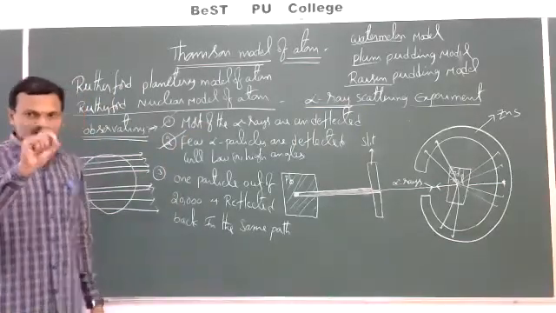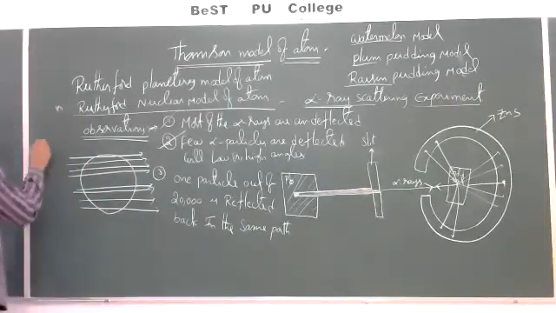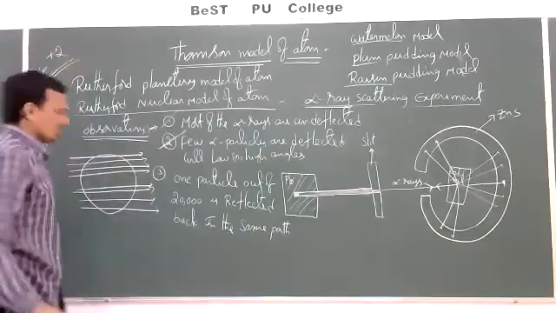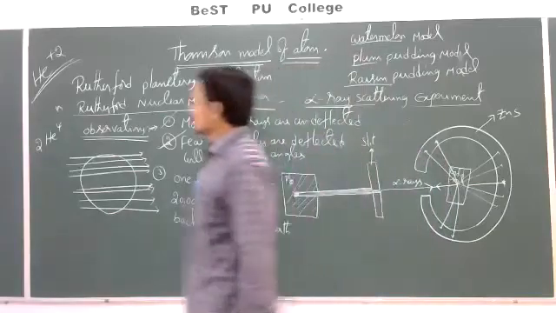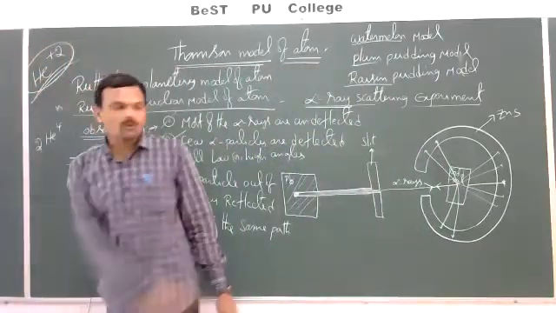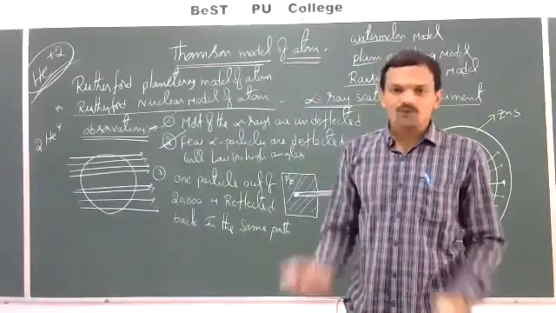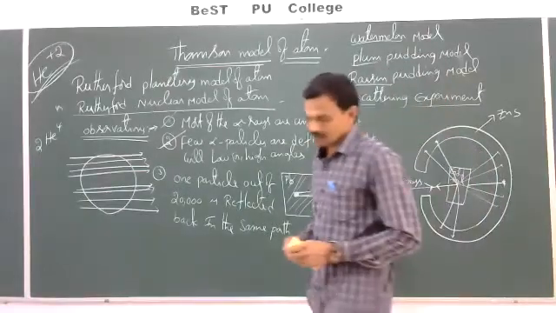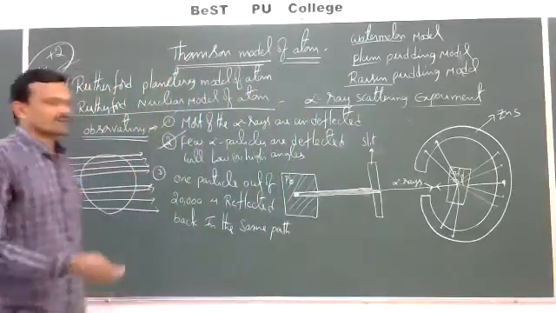When will an alpha particle be deflected? What is an alpha particle? Alpha particle is nothing but 2He4, nothing but He plus 2. Doubly ionized helium atom, that is alpha particle. What is the charge of the alpha particle? Positive charge. So when will an alpha particle be deflected? Whenever an alpha particle approaches a positively charged particle. Since similarly charged particles repel each other, the alpha particle will be deflected.